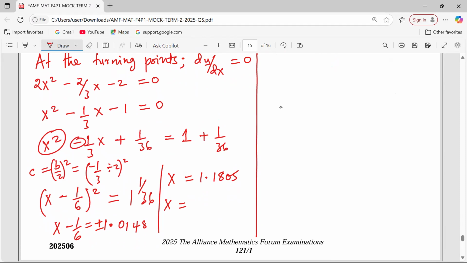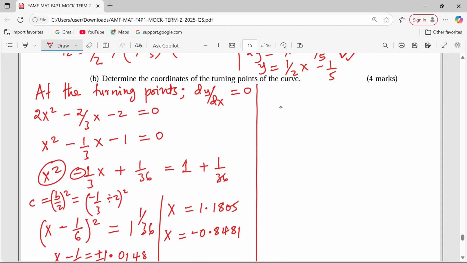So there is another option of getting minus 1.0148, and I add 1 over 6. So I'm getting negative 0.8481. That way. Negative 0.8481.